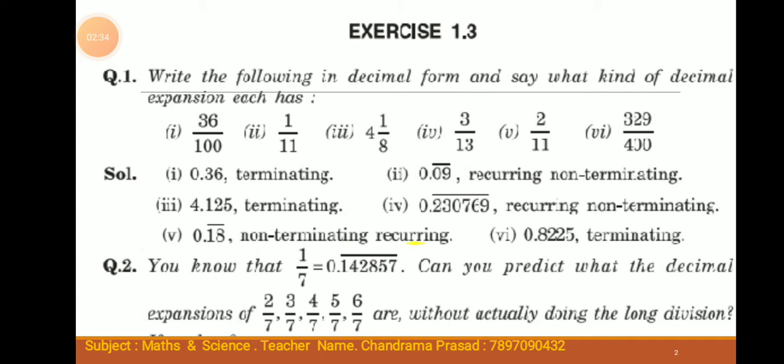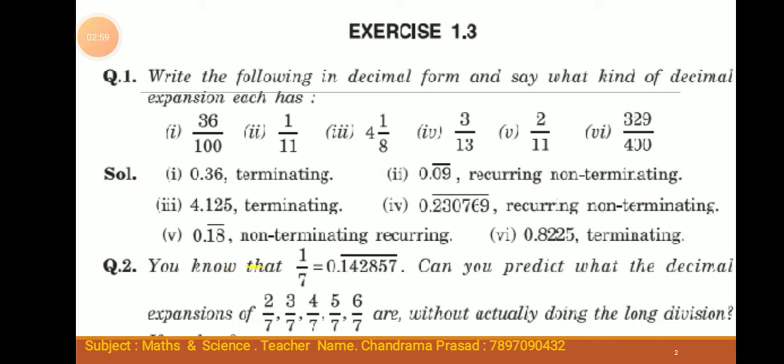Fourth, 3 by 13 equals 0.230769 bar. Therefore, it is a recurring non-terminating decimal. Fifth, 2 by 11 equals 0.18 bar.